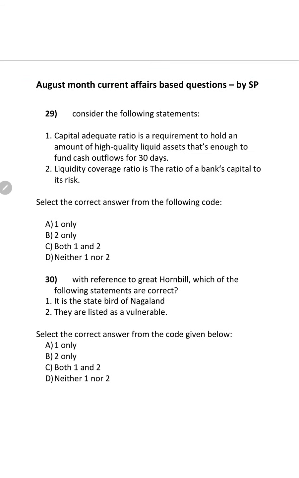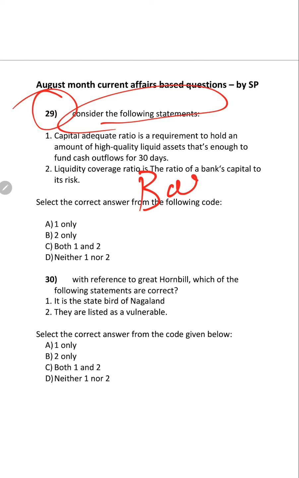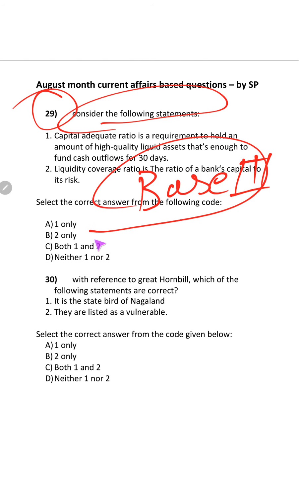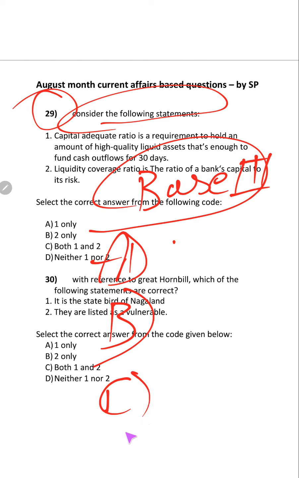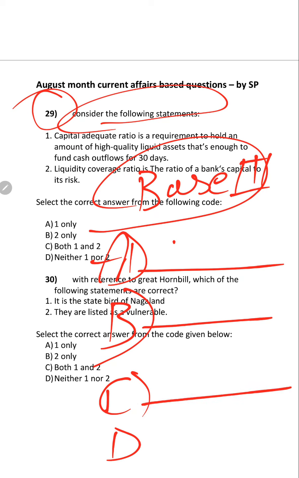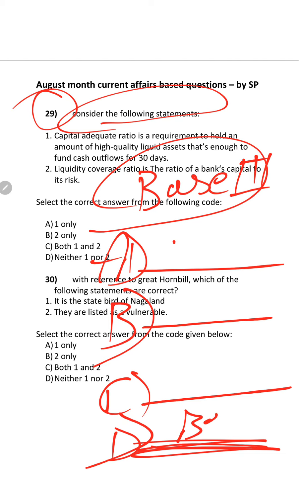Anyway, come to the 29th question. Consider the following statements. See, these question why I have asked, because in UPSC in 2018 it just asked Basel III. It deals with which of the following sentences, and one sentence is about climate, one sentence is about education, one sentence is about something, and the last sentence is about banking.